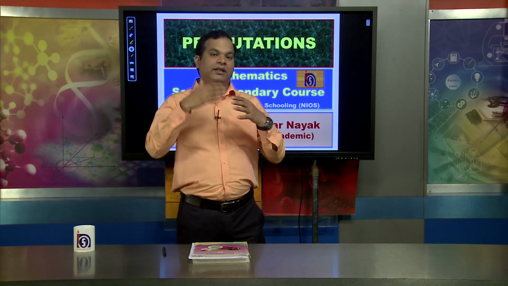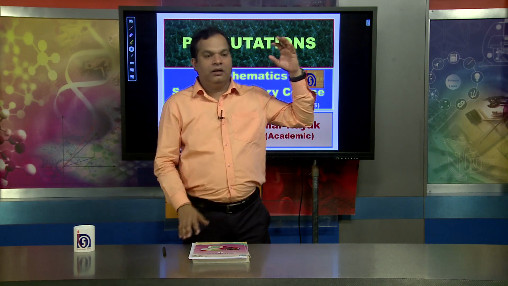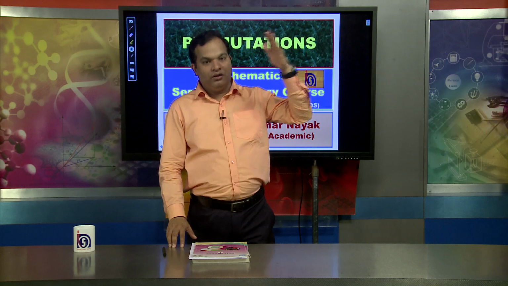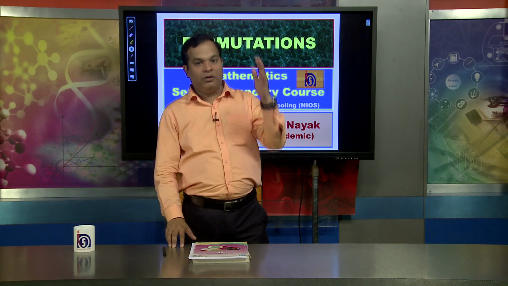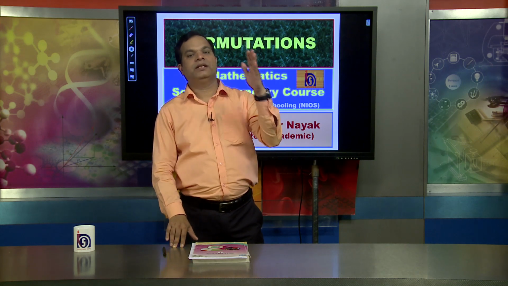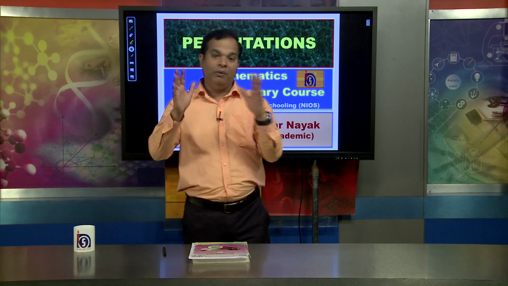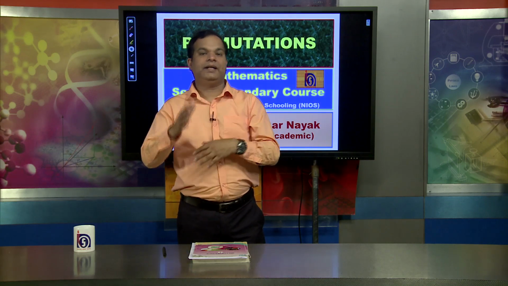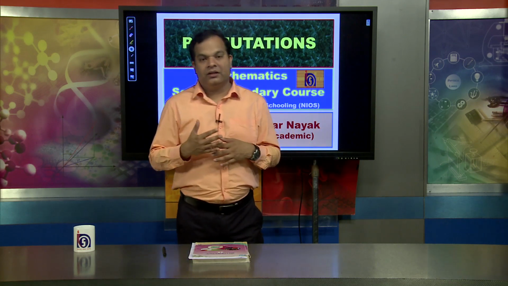But there is a through option: Kolkata to Kharagpur and Kharagpur to New Delhi. Suppose there are two trains from Kolkata to Kharagpur and three trains from Kharagpur to New Delhi. Now the question is how we can reach New Delhi from Kolkata by taking different trains.